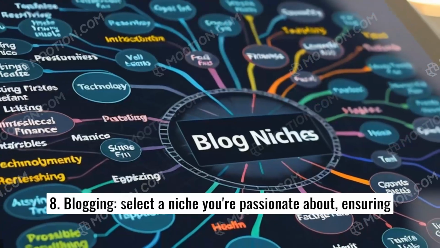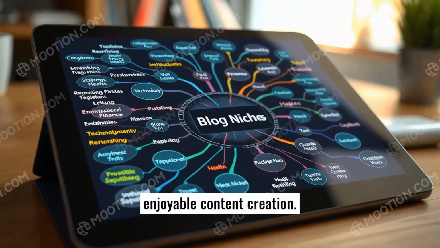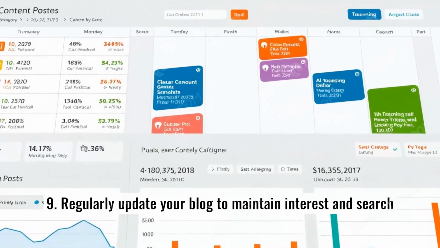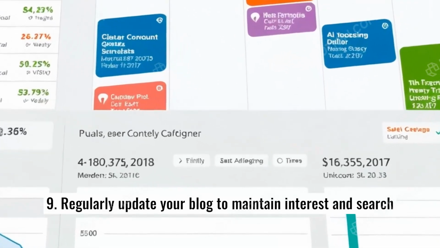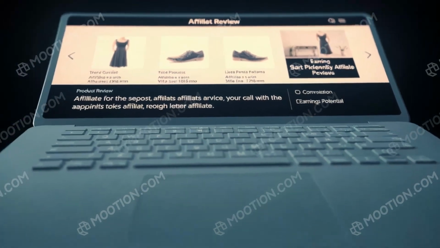8. Blogging. Select a niche you're passionate about, ensuring enjoyable content creation. 9. Regularly update your blog to maintain interest and search engine visibility. 10. Use affiliate marketing in your blog to earn commissions on referred sales.